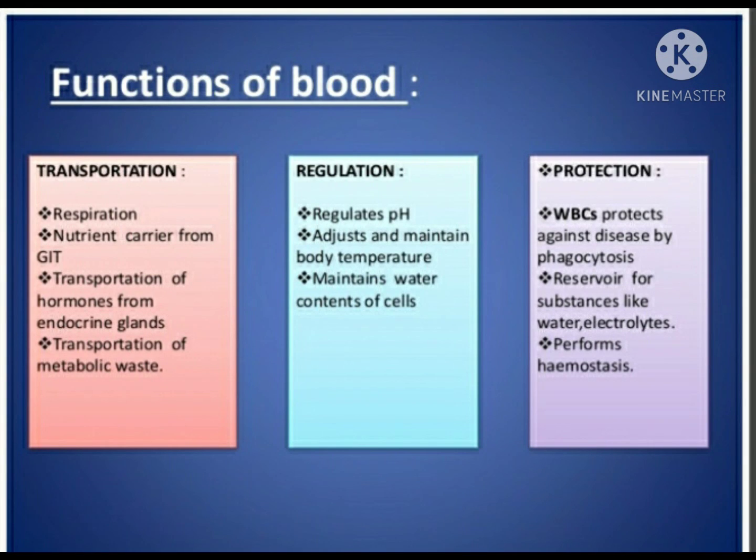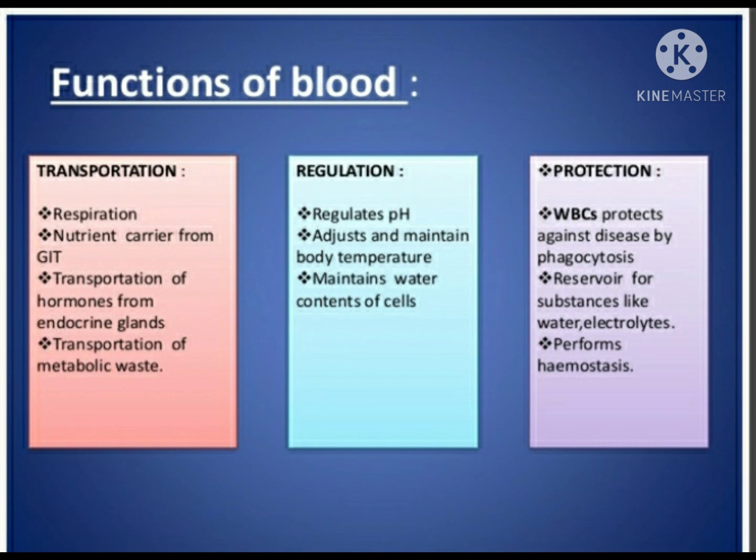Functions of blood. Transportation. Blood transports the following substances: gases, namely oxygen and carbon dioxide, between the lungs and the rest of the body; nutrients from the gastrointestinal tract; hormones from the endocrine glands; and metabolic waste. Regulation. Blood plays an important role in regulating the body's systems and maintaining homeostasis: regulating the body's pH, adjusting and maintaining the body's temperature, and maintaining the water content of cells.